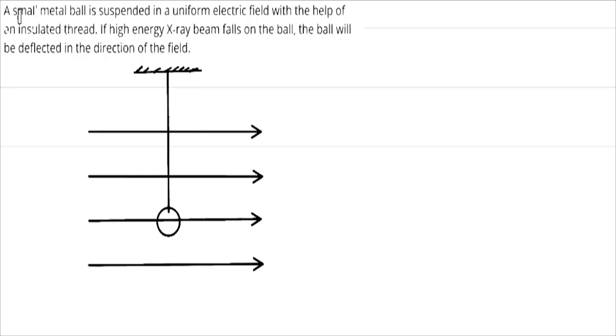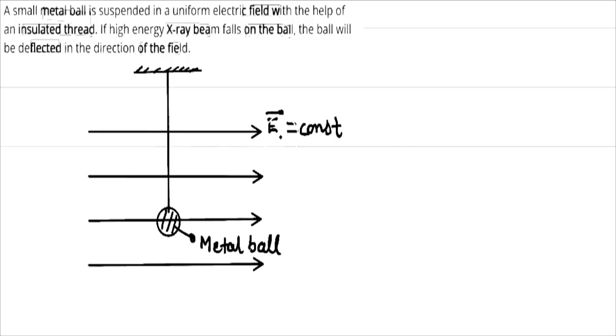In this problem, we are given that a small metal ball is suspended in a uniform electric field with the help of an insulating thread. If a high energy X-ray beam falls on the ball, it will be deflected in the direction of the field. So this is the insulating thread and this is the metal ball, suspended in a uniform electric field. That means the electric field is constant, and its direction is also given.